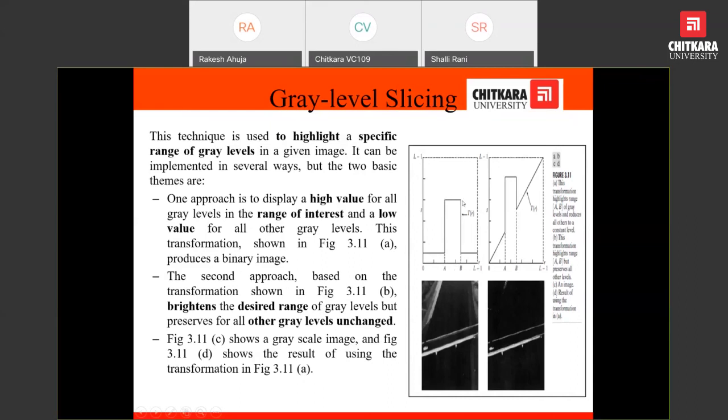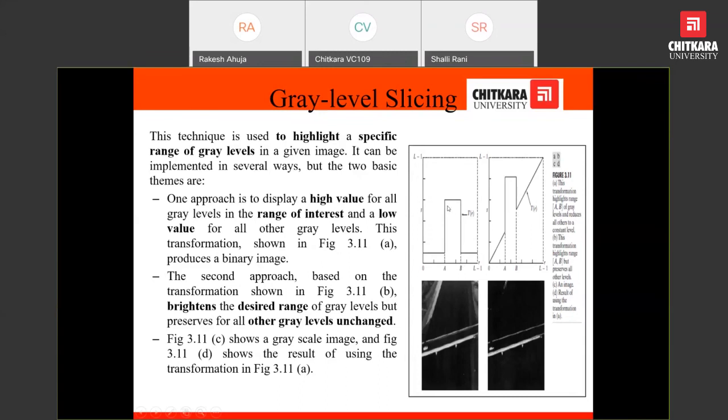For example, if within 50 to 100, that is from A to B, the gray level values will all be represented by 200.